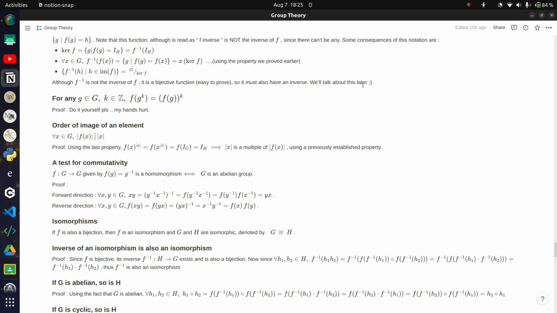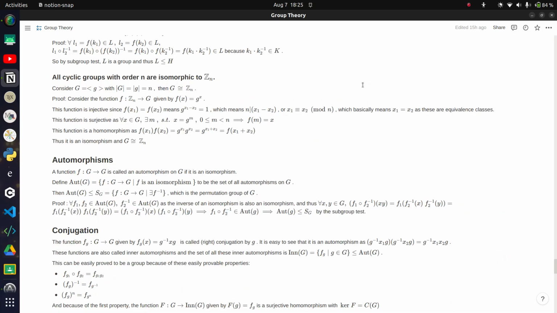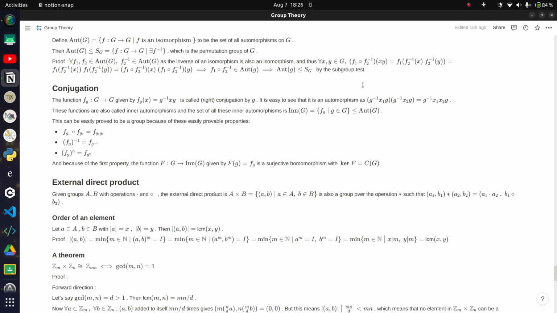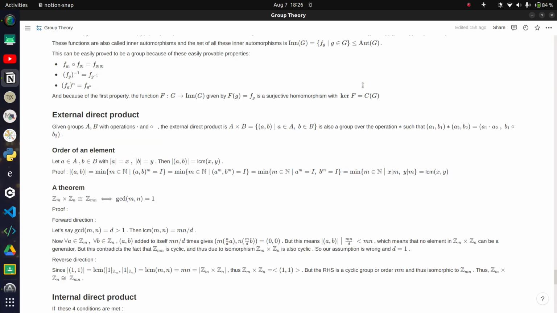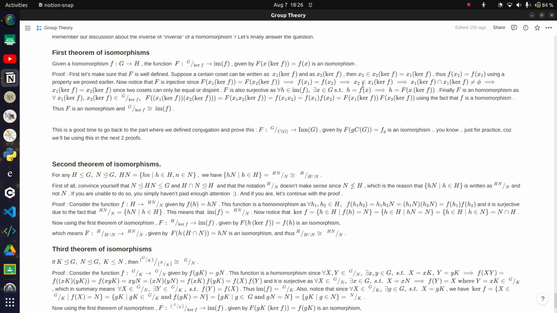I also studied these things called automorphisms and inner automorphisms, which are also known as conjugations, and they have some very interesting properties, and a bunch of miscellaneous theorems that I didn't find any use of later on, but in the end they were nice to look at because you could prove them using some of the more core results. So the main theorems that I want to show you are these three theorems.